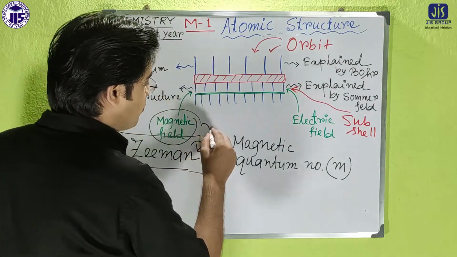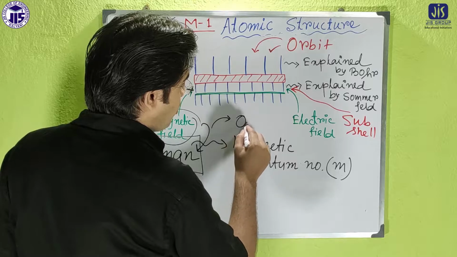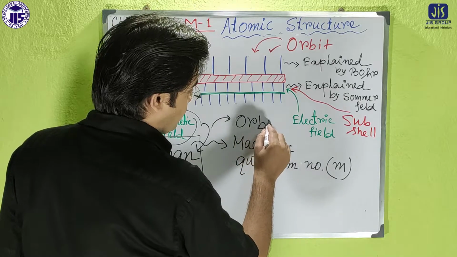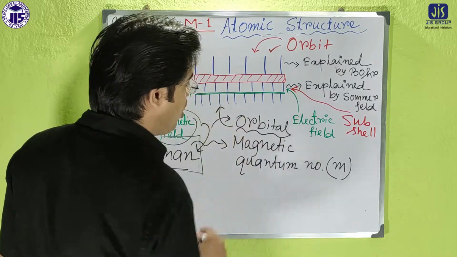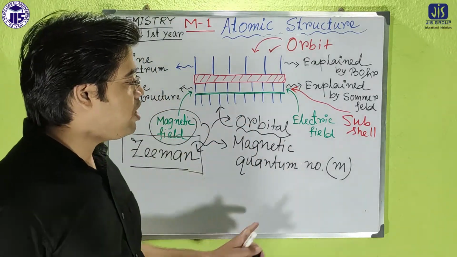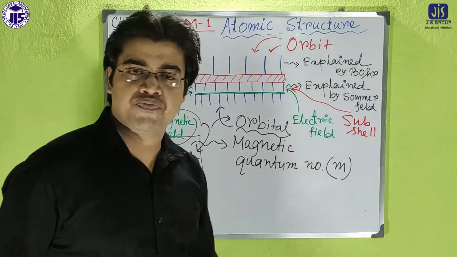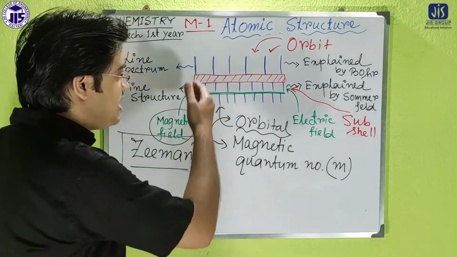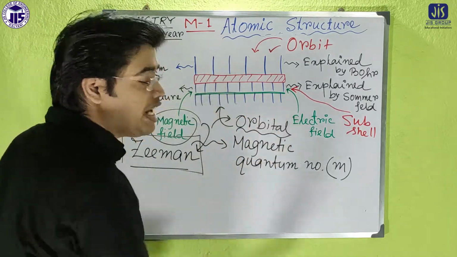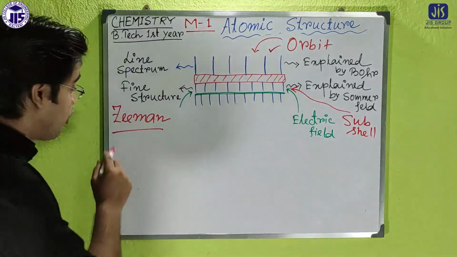According to Zeeman, that was called the orbital. That's why further splitting occurs. By introducing a new quantum number m, Zeeman successfully explained why each line splits further.